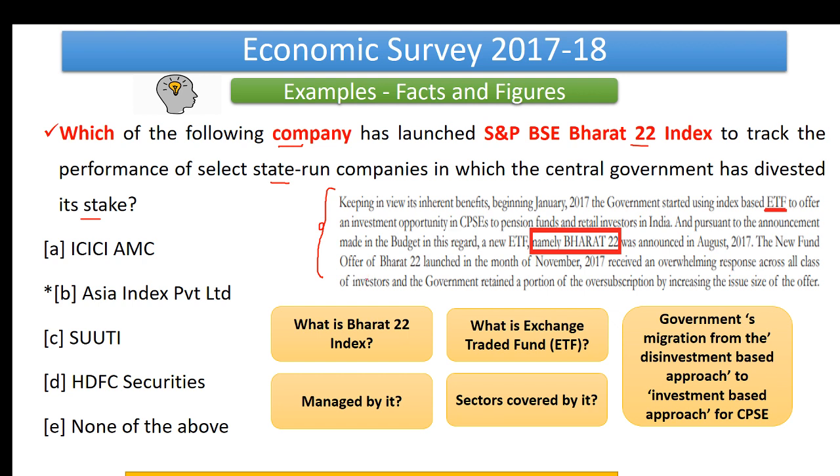So here, how do we extrapolate? We check what the Bharat 22 index is, right? Who manages it? What is an exchange traded fund, ETF? Here again, we are linking to our finance syllabus, right? What are the sectors covered by it? Now, the government's migration from the disinvestment-based approach to an investment-based approach for central public sector enterprises. Now, these are the things; you have holistically prepared this particular topic, right? So, this is the way. Kindly approach all these questions in such a way. Our explanations are framed such that you keep solving these questions one by one.